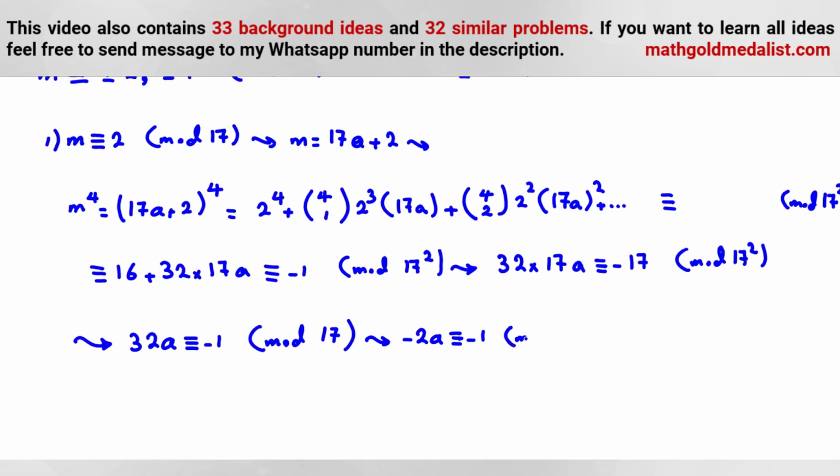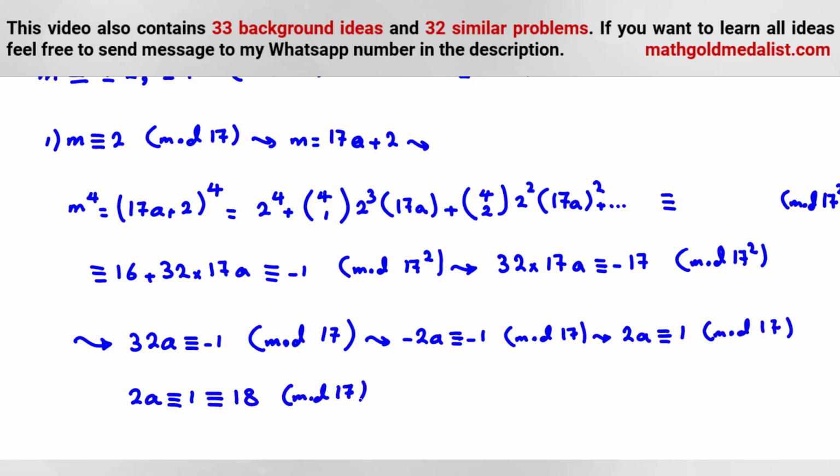Then we can conclude what? Mod 17, we can multiply by negative 1: 2a is 1 mod 17. Here we can multiply by 9, or you can say 2a is 1, you can add 17, 18 mod 17, and then you can divide by 2. So a is congruent to 9 mod 17.